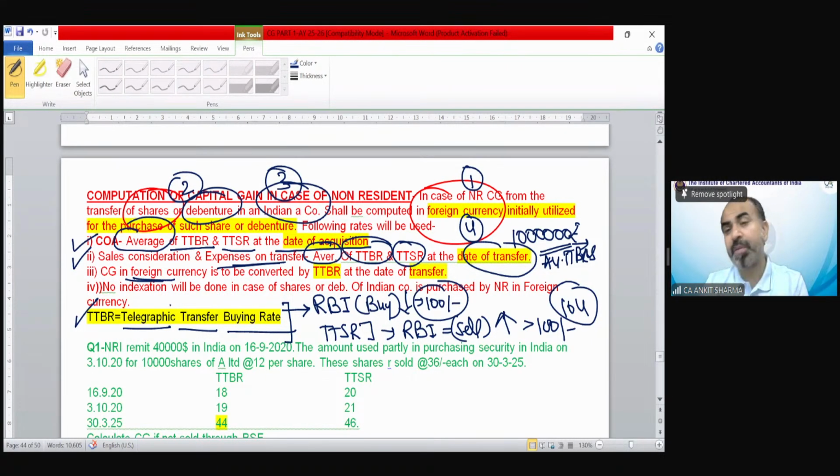And whatever would be your long-term or short-term capital gain in foreign currency, we again need to convert that into Indian currency. After calculation of capital gain, finally find out the long-term or short-term, we have to convert that value into Indian currency again.